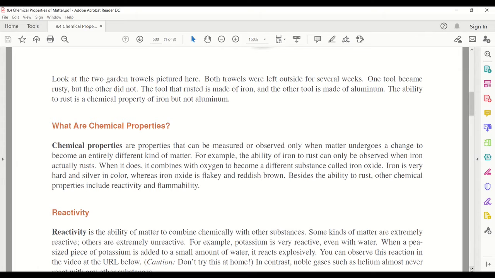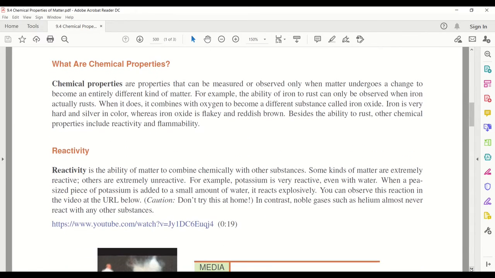When it does, it combines with oxygen to become a different substance called iron oxide. Iron is very hard and silver in color, whereas iron oxide is flaky and reddish-brown. Besides the ability to rust, other chemical properties include reactivity and flammability.